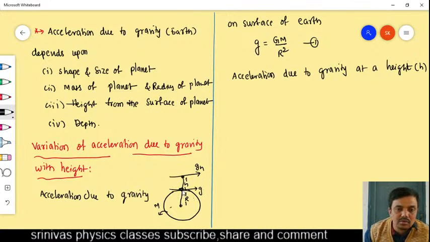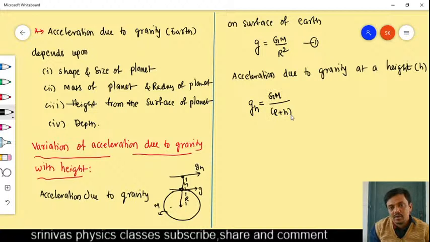If you want the acceleration due to gravity on the surface, you see the picture, you take the distance from the center to the surface, that is capital R. If you want the acceleration due to gravity at height h, then you have to take the distance from the center, because in gravitation all distances are measured from the center only. GM by R plus h whole square, we have to write.